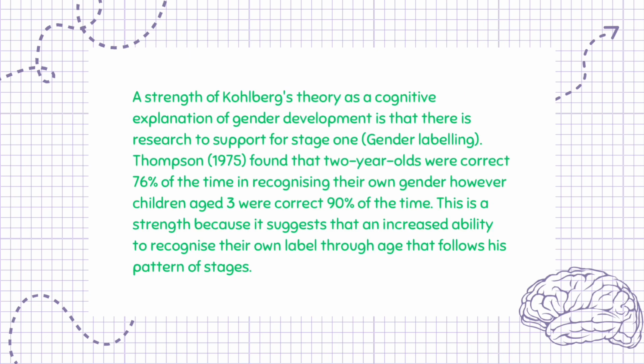A strength of Kohlberg's theory as a cognitive explanation of gender development is that there is research support for Stage 1, gender labeling. Thompson, 1975, found that 2-year-olds were correct 76% of the time in recognizing their own gender, however children aged 3 were correct 90% of the time. This is a strength because it suggests that an increased ability to recognize their own label through age follows his pattern of stages.